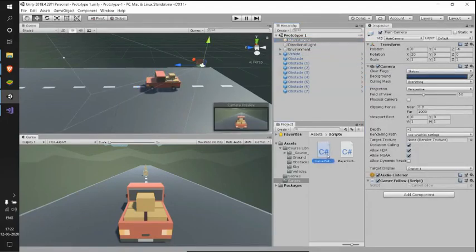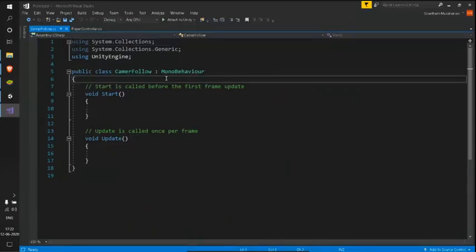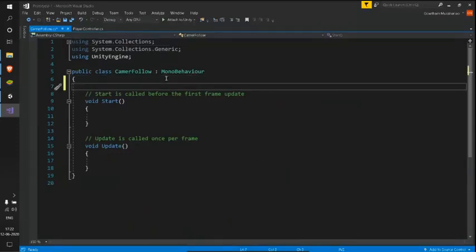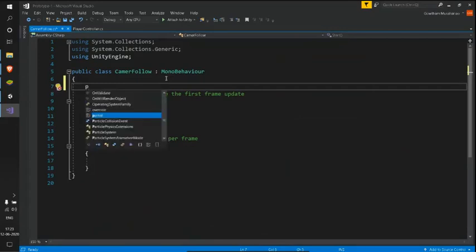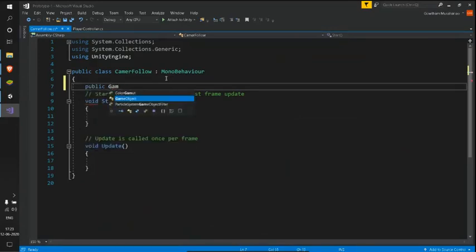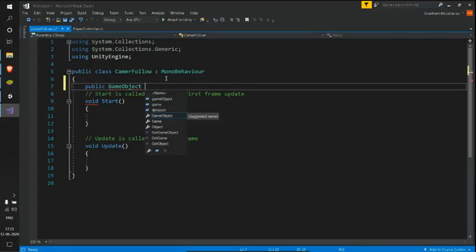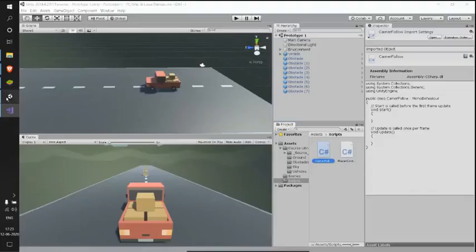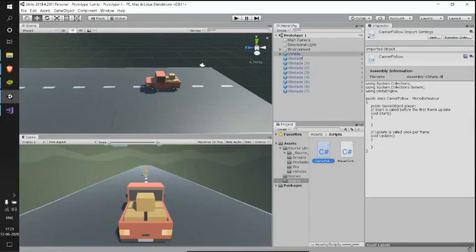So let me go to the C# script, and we need the reference of our game object. For that, we need a variable. So let me create a public game object variable here. As we know, our vehicle is a game object. I'm just declaring this variable. Note that I'm not initializing this. I'm just declaring it. And this is a public variable and it is of type game object. Our vehicle, as I said, is also a game object.